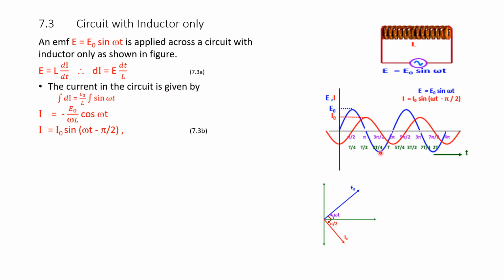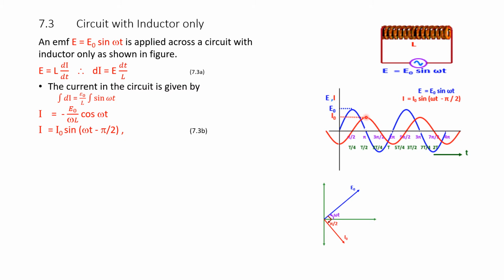This is the voltage waveform, and the current waveform is given by the equation I equal to I naught sin of omega t minus pi by 2. It starts with lagging, that is, it starts at minus I naught, and rises in the same way, but its peak comes after 90 degrees.